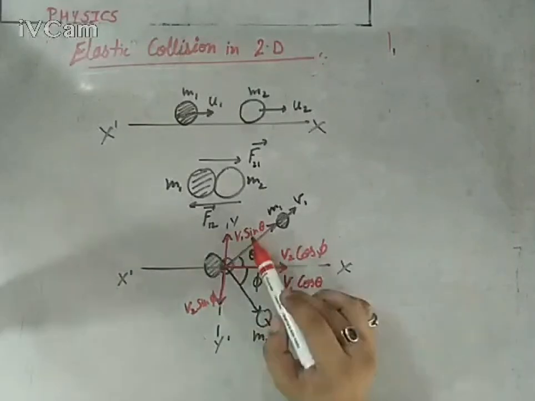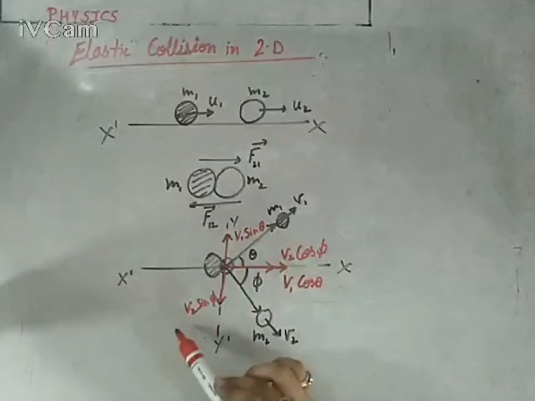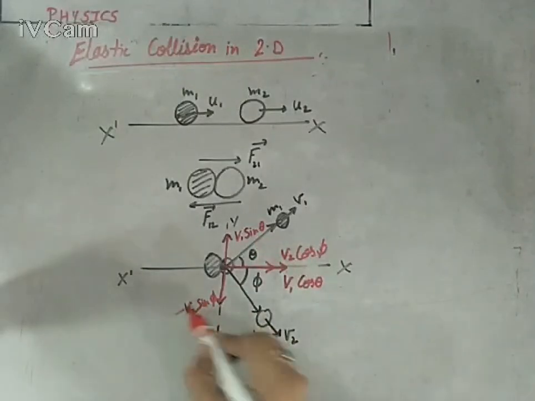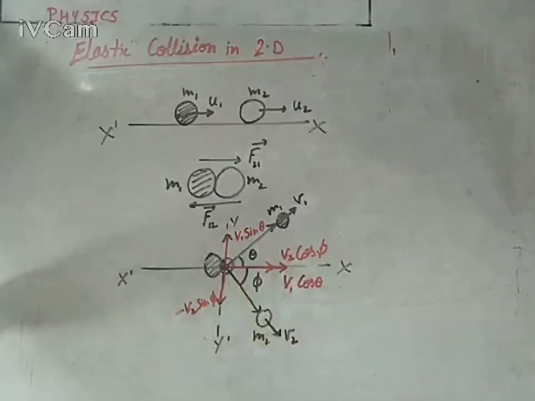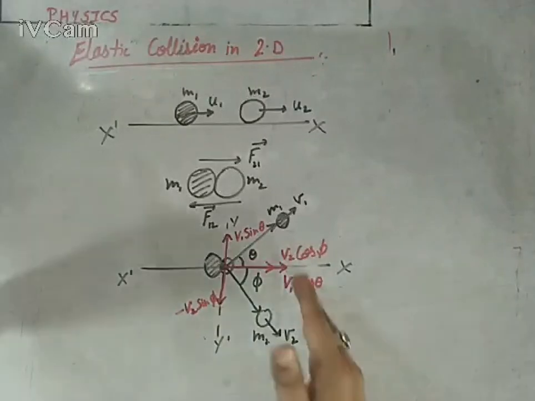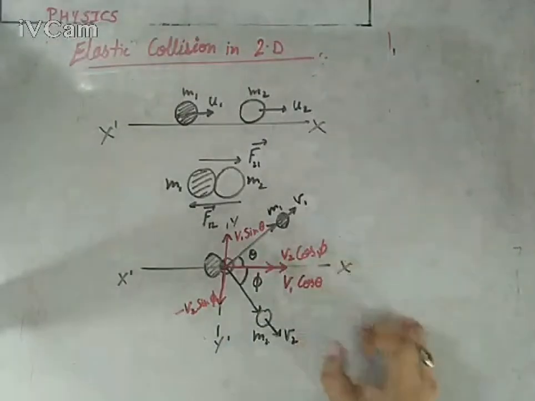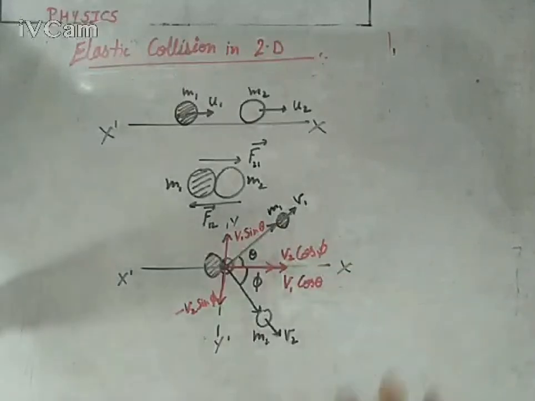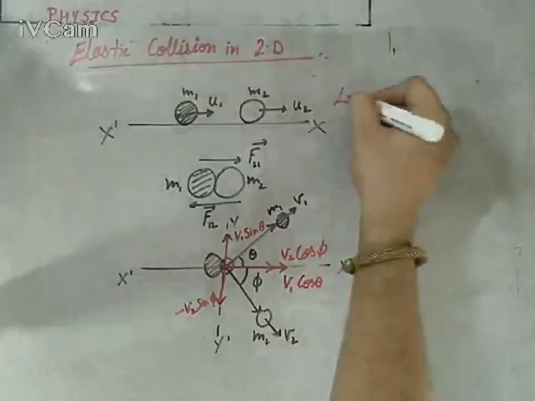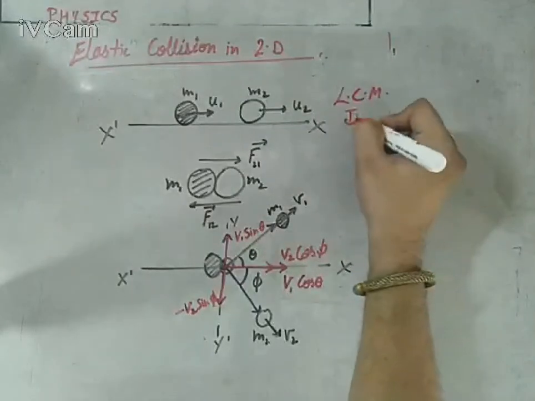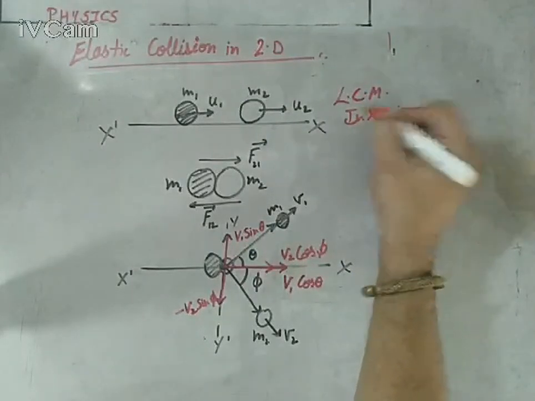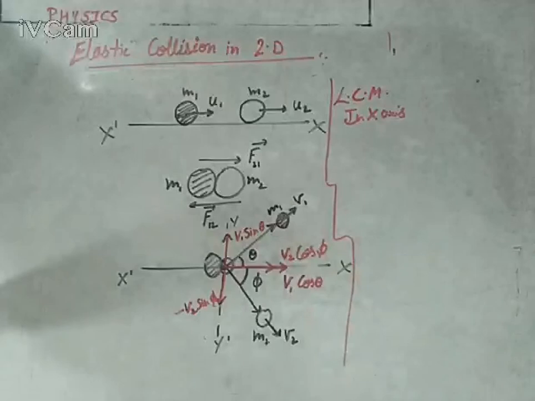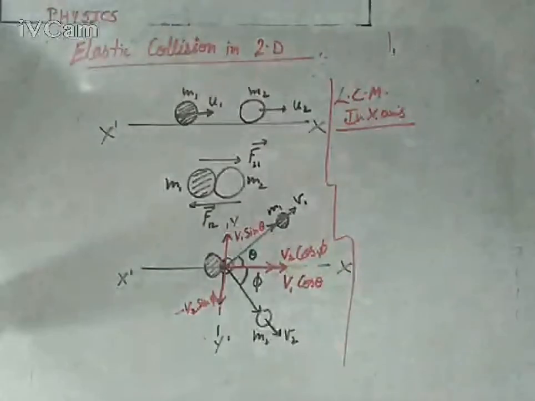So if you are taking this data as positive, you have to take this data as negative. Keep this thing in mind. This data is negative because it is lying in the negative, opposite direction, and the horizontal ones are lying in the same direction, so they will be positive for both. So you will have to study the law of conservation of momentum in the x-axis and in the y-axis separately. That will be the conclusion, and it will be so easy for you to study in that case.